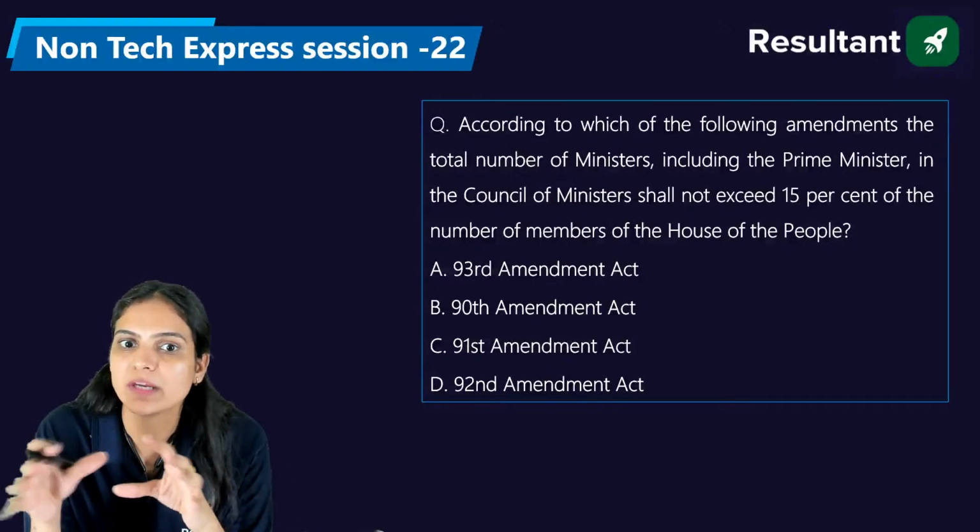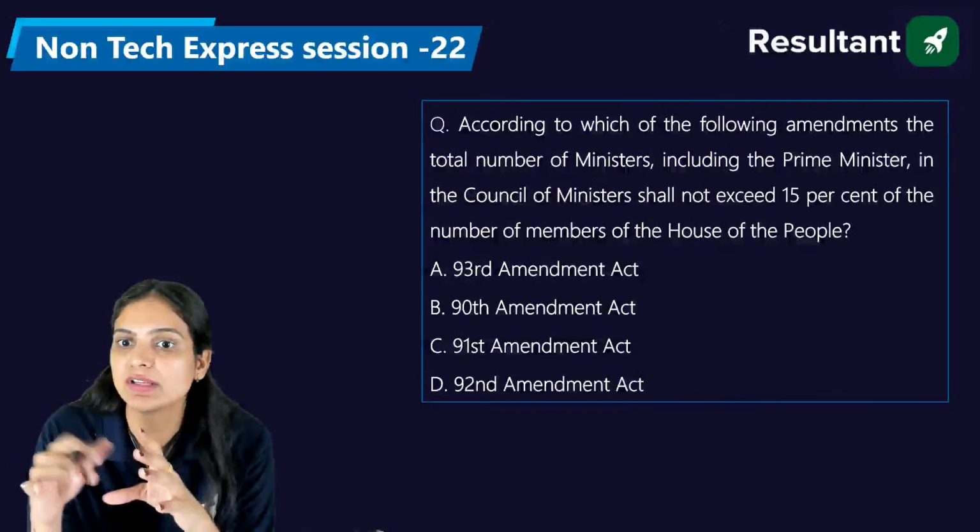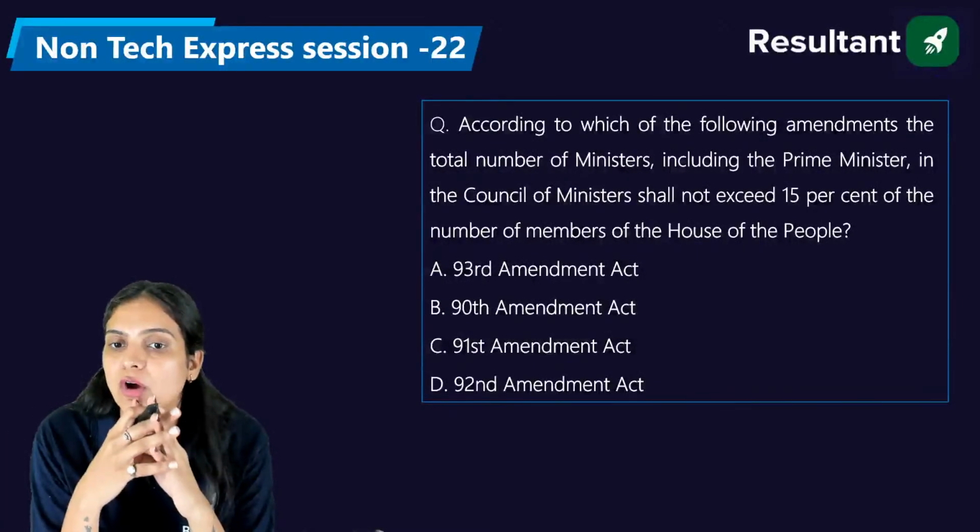According to which of the following amendments, the total number of ministers, including the Prime Minister, in the Council of Ministers shall not exceed 15% of the number of members of the House of the People.